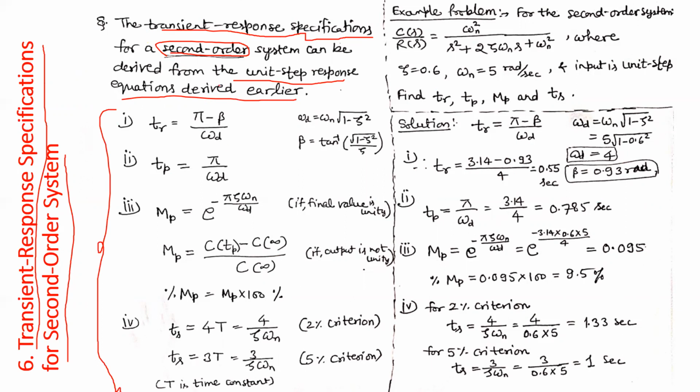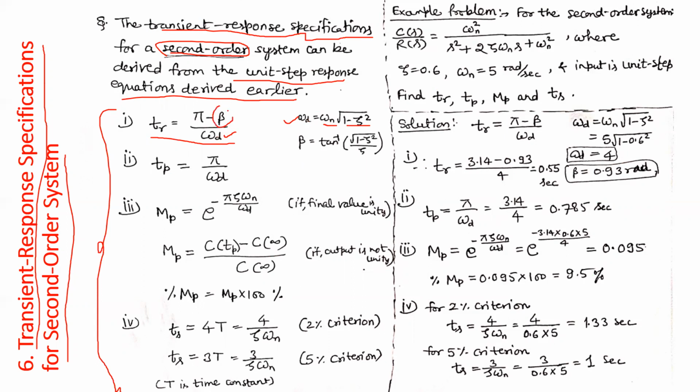First is rise time. Directly I am writing the formula: pi minus beta over omega d. Omega d is the damped natural frequency, which is nothing but the undamped natural frequency times the square root of 1 minus the damping ratio squared.